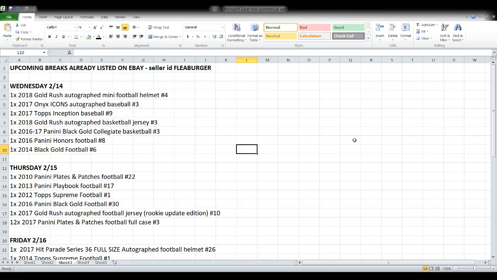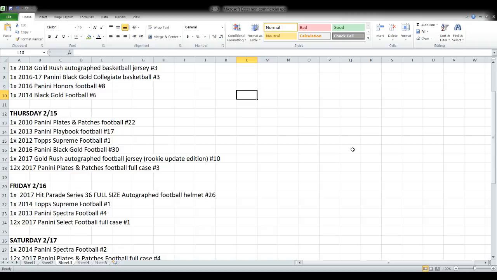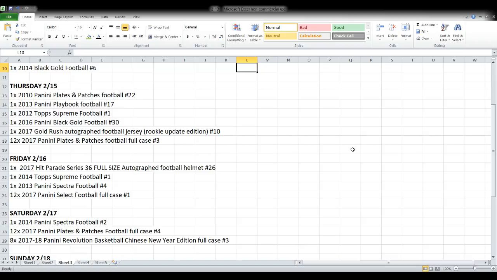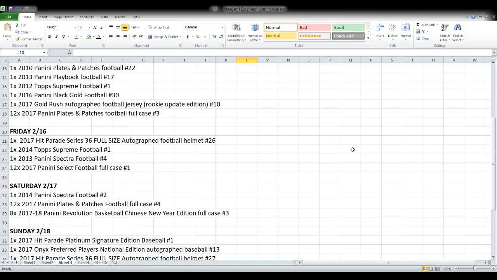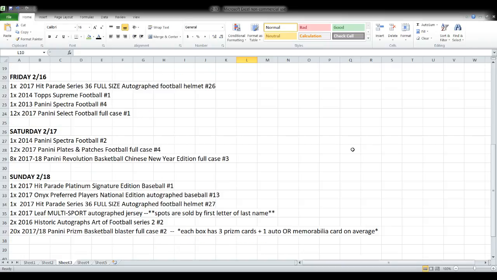Quick look at our upcoming breaks. These are all already listed on eBay, so available to bid as we speak. And of course, new stuff gets added pretty much every night. Tomorrow night is another night much like this one. We're not doing case breaks tomorrow night. Lots of single things, memorabilia, and single box breaks of various types, including some honors football, which I haven't done in a while. And then on Thursday, we'll get back into more single boxes as well as a full case of 2017 plates and patches football. Friday is the release day for select football, so we'll jump into a full case of that.